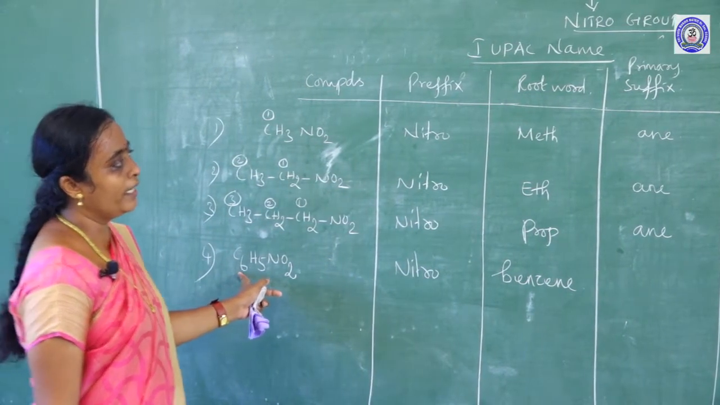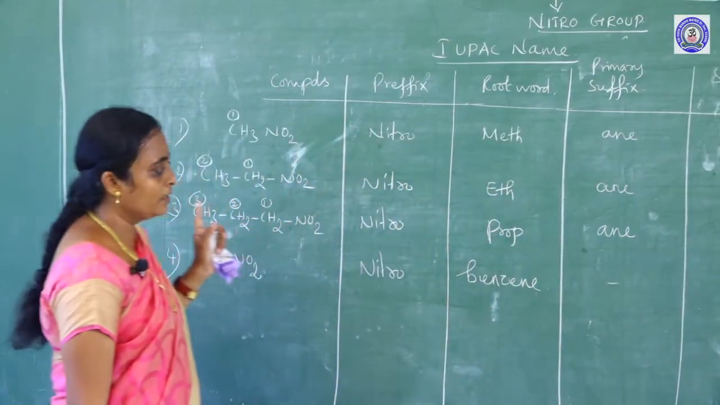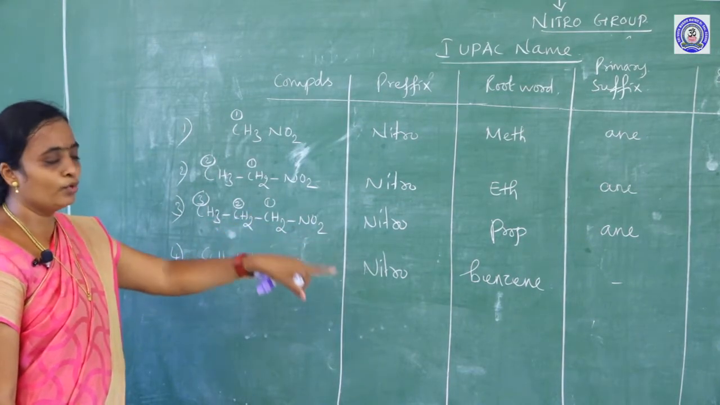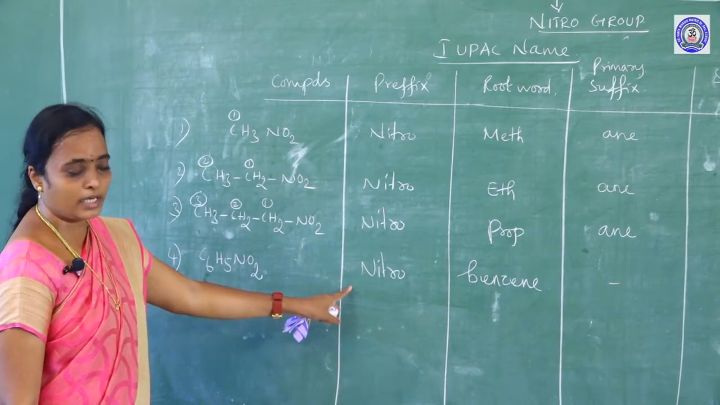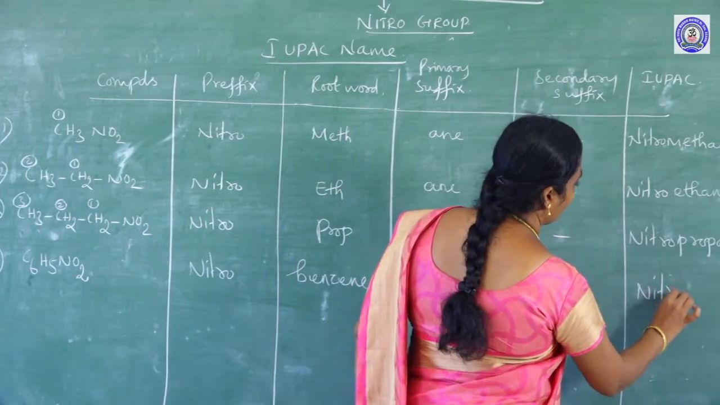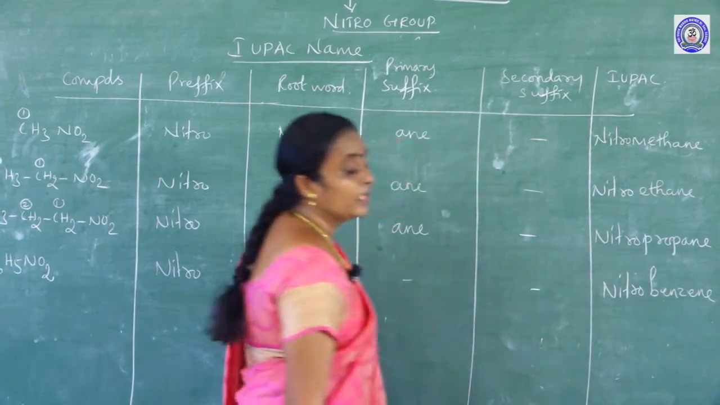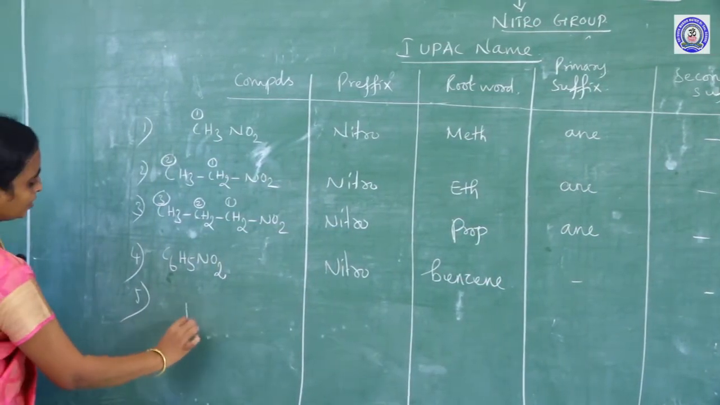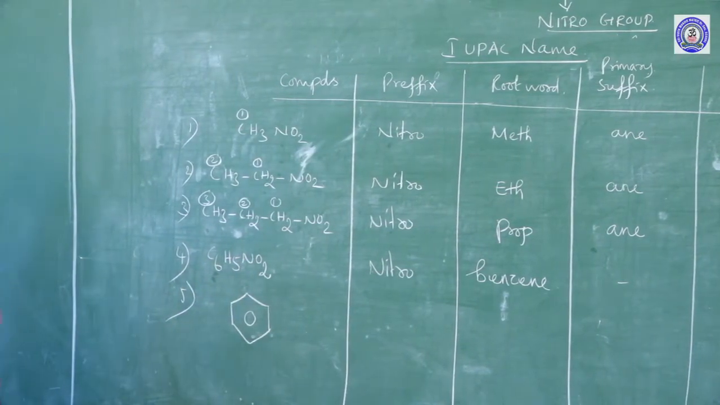So, there is no need of primary suffix and secondary suffix here because this phenyl group is acting as a benzene for the root word. So, root word I have taken benzene and prefix I have used nitro. On the whole, the compound name is nitrobenzene. Suppose it is a phenyl ring, that is a benzene ring.